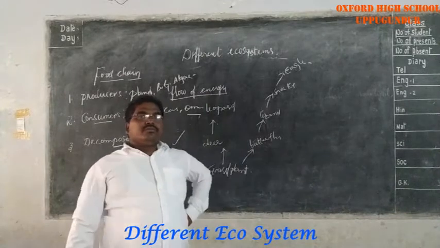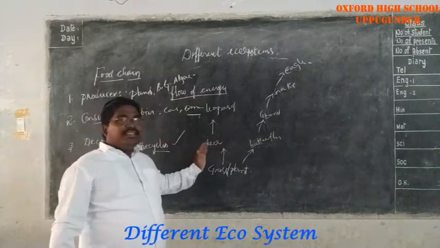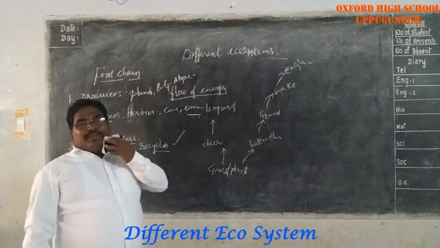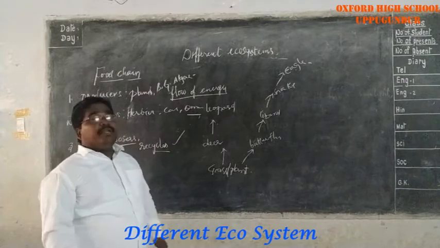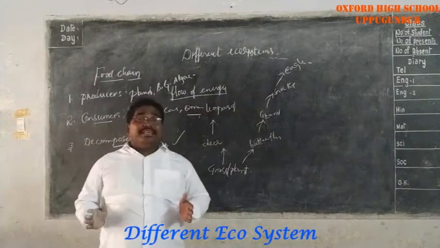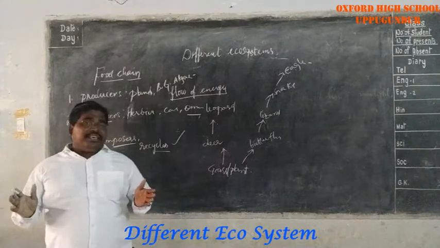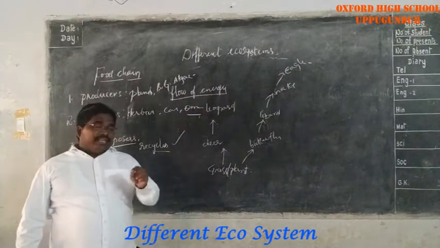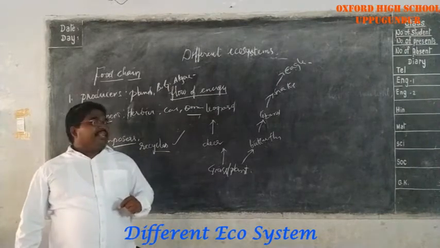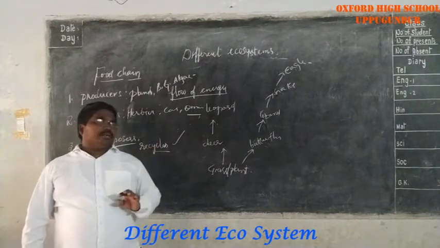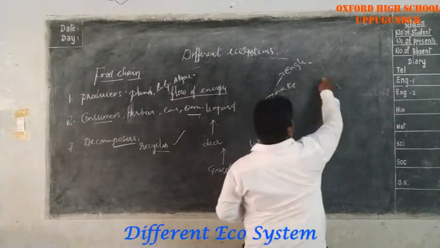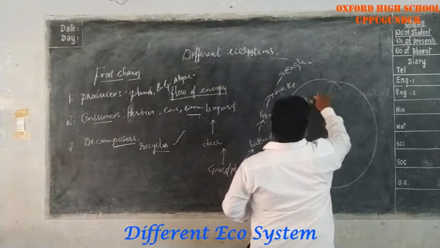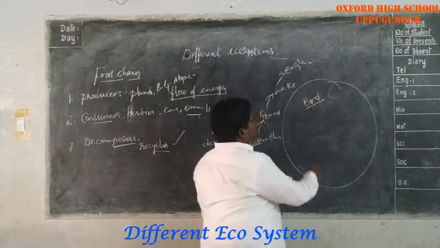So the feeding relation between these organisms is very important. Do you understand that? The feeding relation between these organisms is very important because it maintains stability, and a healthy and stable environment is provided by these organisms. For that I will explain with the best examples. There is a bird ecosystem. If you think of a bird ecosystem, one bird is there.